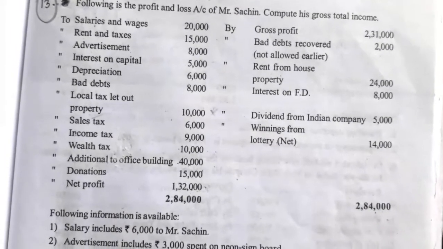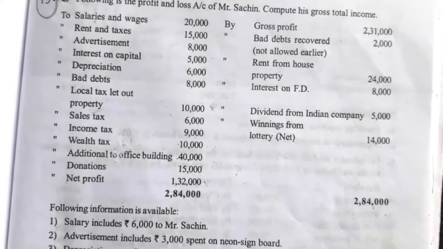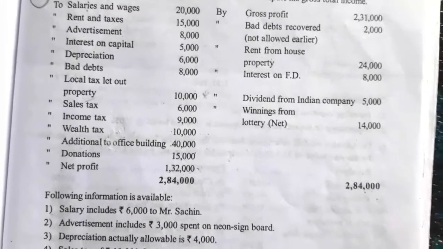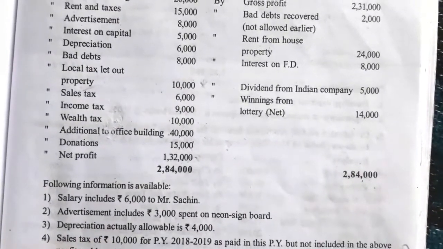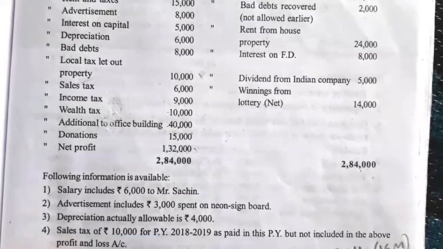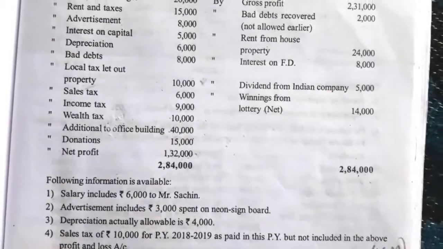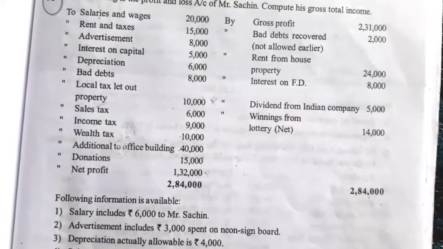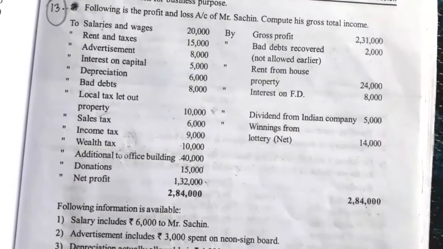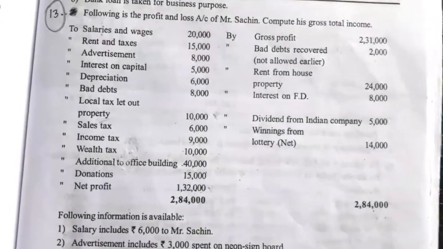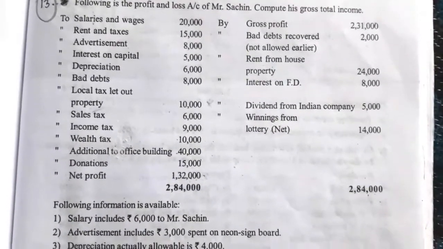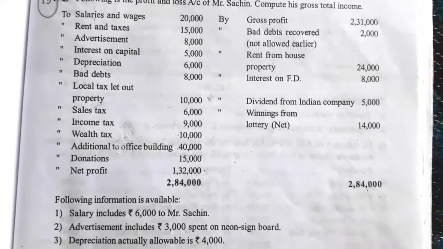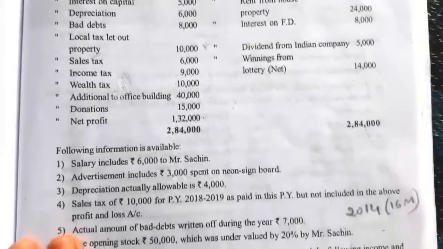Salaries and wages 20,000, rents and taxes rupees 15,000, advertisement rupees 8,000, interest on capital 5,000, depreciation 6,000, bad debt 8,000, local tax on let out property 10,000, sales tax 6,000, income tax 9,000, wealth tax 10,000, addition to office building rupees 40,000, donations 15,000, gross profit 2,31,000, bad debt recovered not allowed earlier 2,000, rent from house property 24,000, interest on fixed deposit 8,000, dividend from Indian company 5,000, winning from lottery net value 14,000.